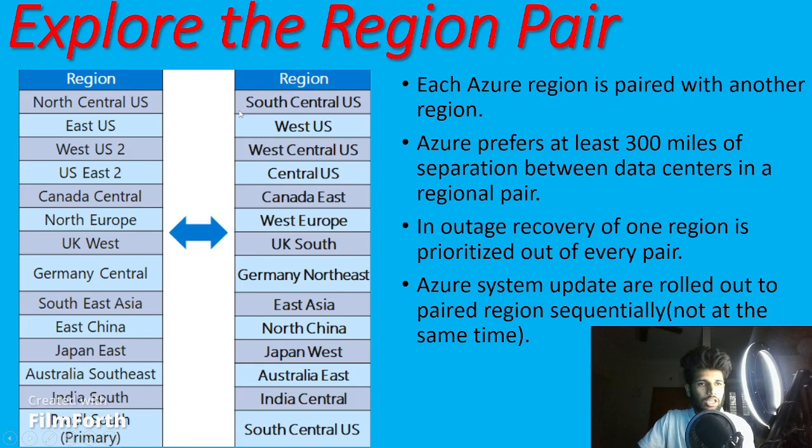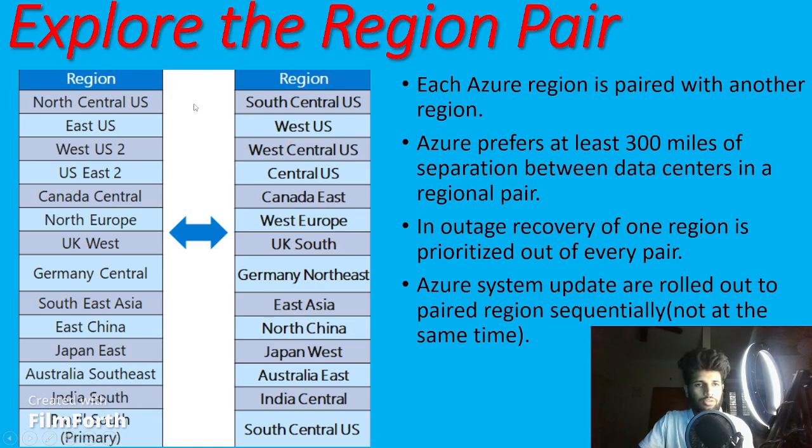Why? If my customer base is in North Central US, I have to choose the South Central US data center itself. I cannot choose any other. If my customer base is in East US, I have to pair with West US. It is not optional, because the region pair is fixed.